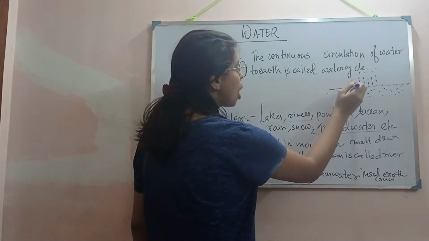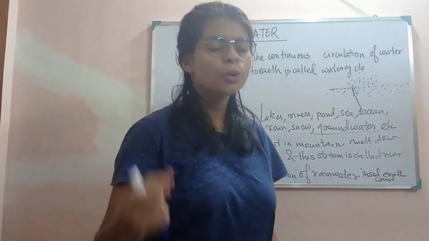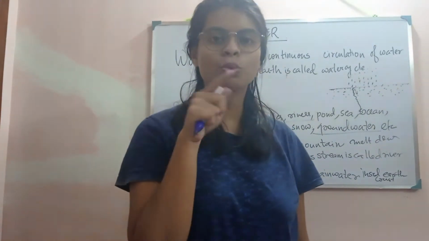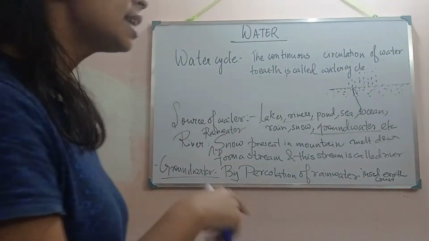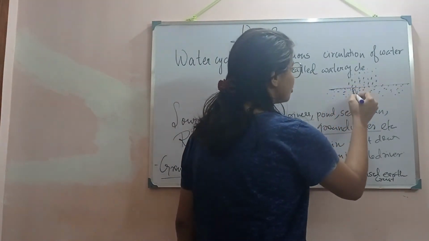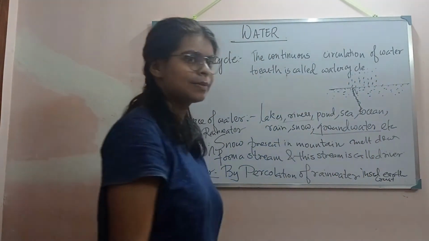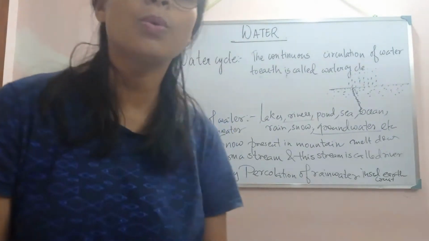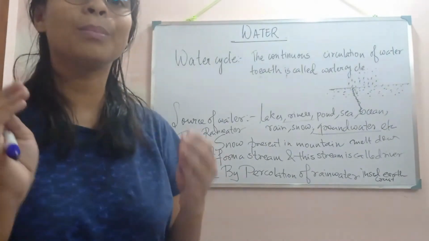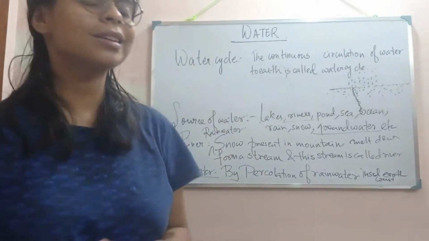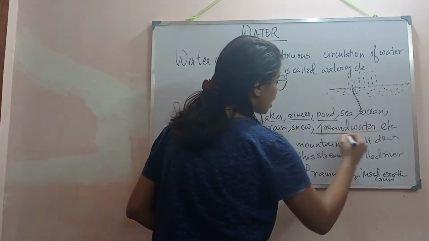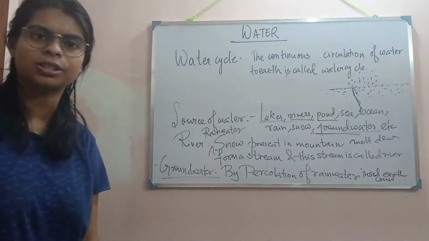Because the ground has minute holes which we cannot see but water can feel, and this water passes through these holes and reaches the groundwater level, and this is how the groundwater is recharged. So we can say that rainwater is a main source by which lakes, rivers, ponds, and groundwater are getting recharged, right?